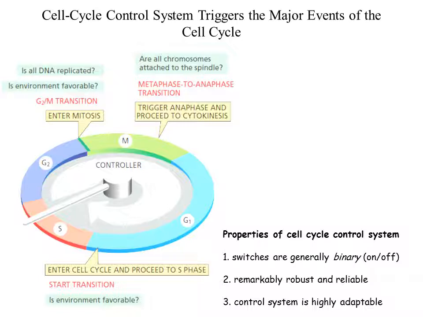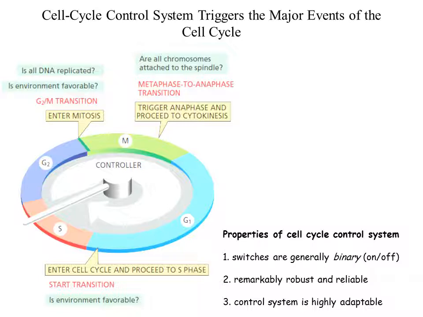If it has errors, it will not allow the cell to enter into M phase. It gives some time for correction of those errors and then the cell will be allowed to enter into M phase.